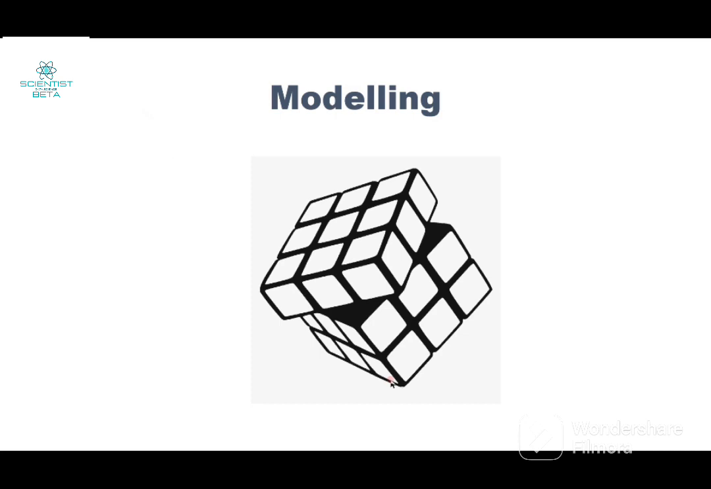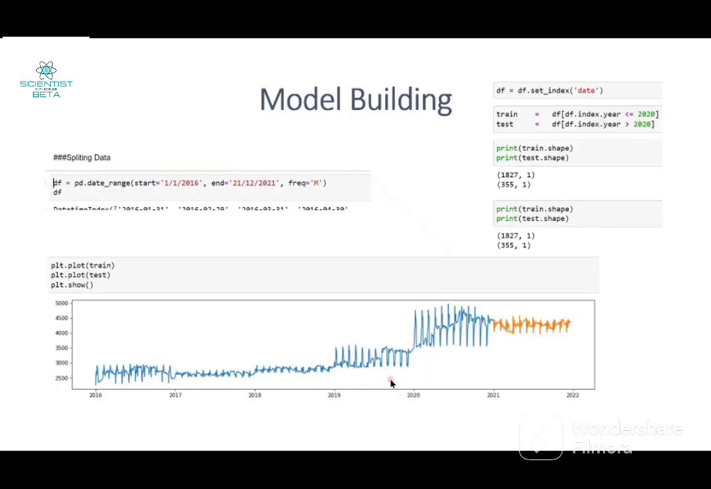Now the next part is modeling. In model building, we have split the data into train and test parts, with data less than or equal to 2022 put into the train part, and data greater than 2022 put into the test part.